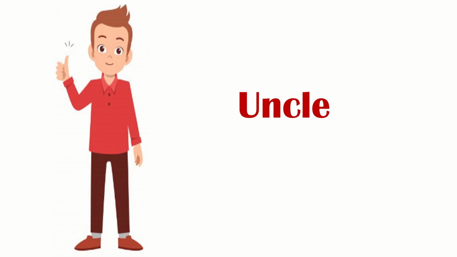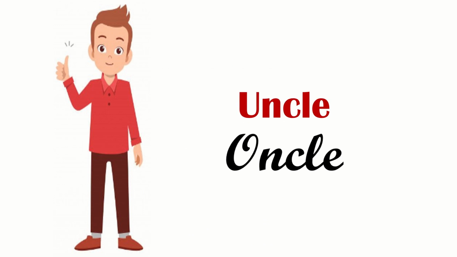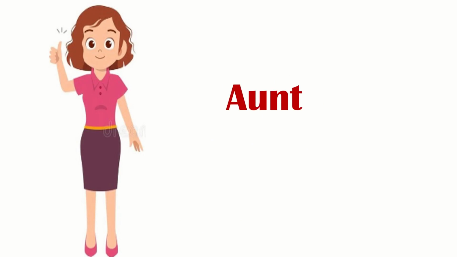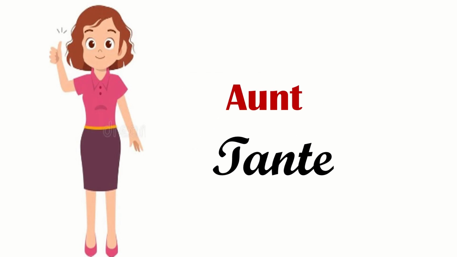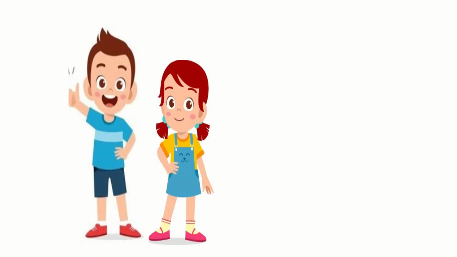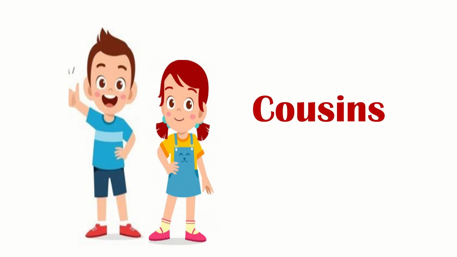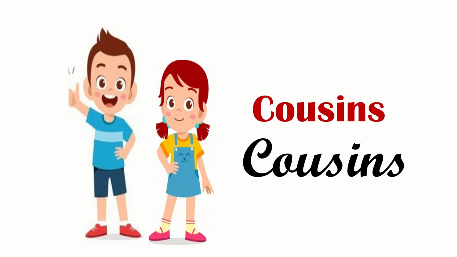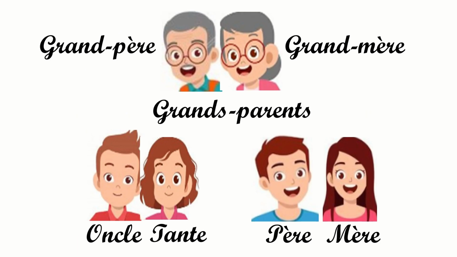Next comes the uncle, which is oncle, oncle. Then we have aunt, which is tante, tante. Then we have the children of uncle and auntie, which both of them together are called the cousins, which is cousin, cousin. So now let us recall what all we have learned.